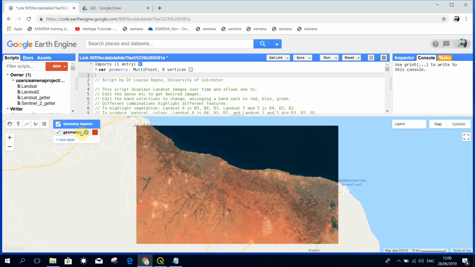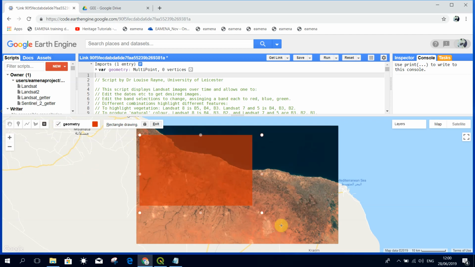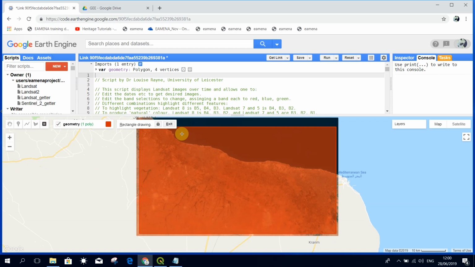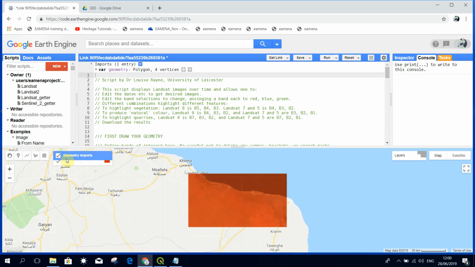I'm now going to redraw that by hovering over this square here, clicking on that, and just redrawing a slightly different shape. I can now click exit. Be careful when you come to download your data that you only have one square active at once. Delete any that you don't need. Press run.